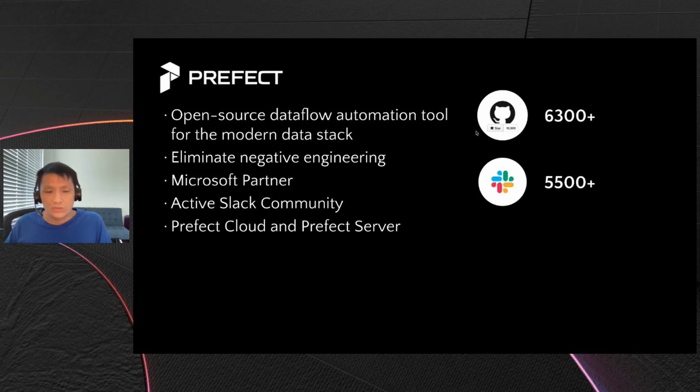The mission of Prefect is to eliminate negative engineering. When we talk about negative engineering, we're talking about defensive code. The stuff that people want to do, their main objective when they code, we refer to as positive engineering. Positive engineering is the code that you write in order to get your task done. Negative engineering refers to the defensive side of failure handling: what happens if the database goes down, or what happens if the machine that the code is being run on fails. We need to be able to handle those cases.